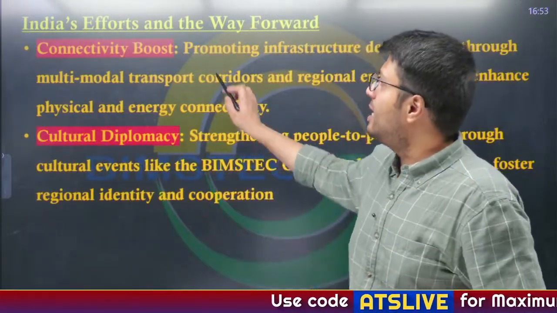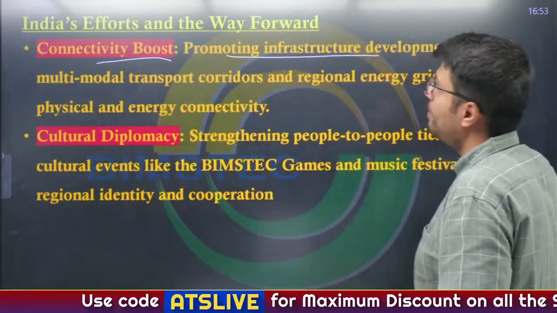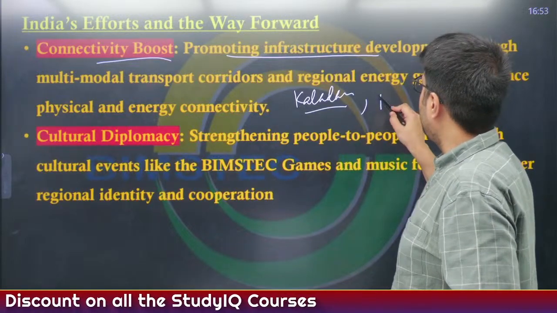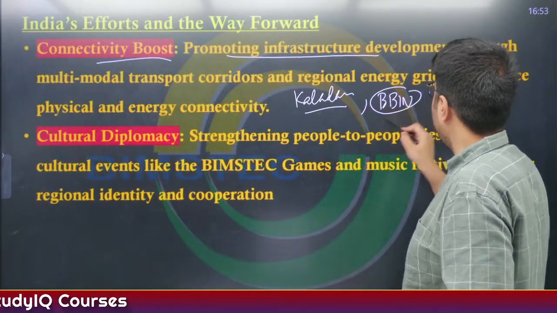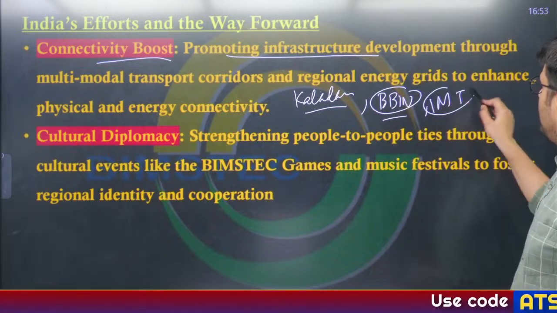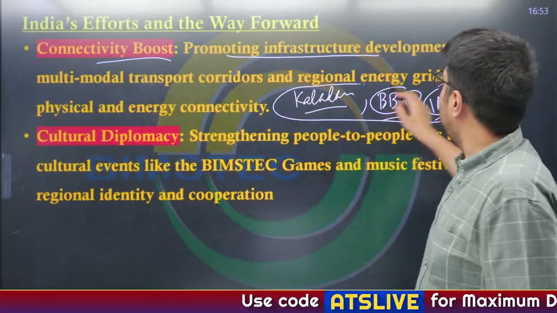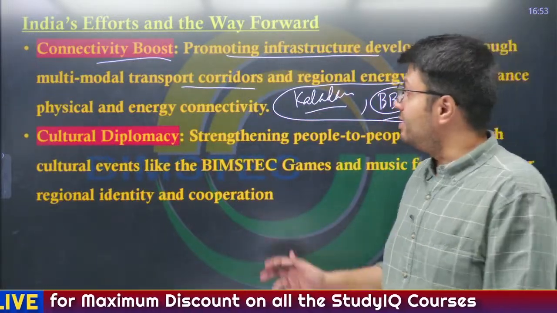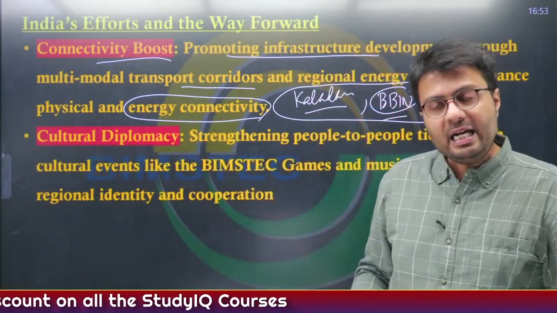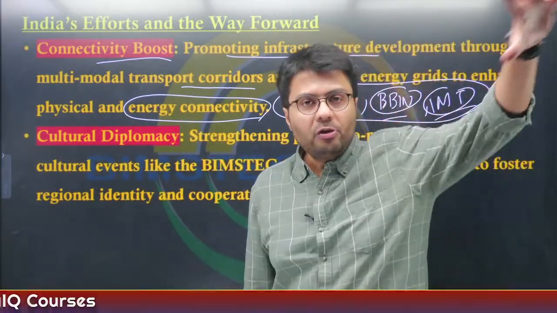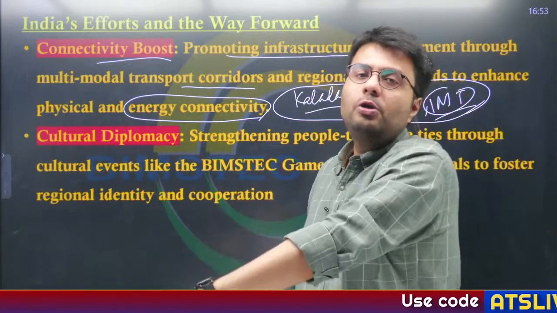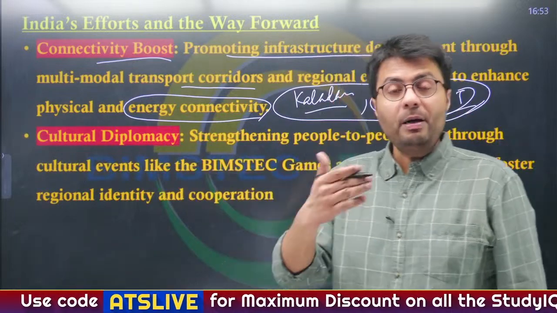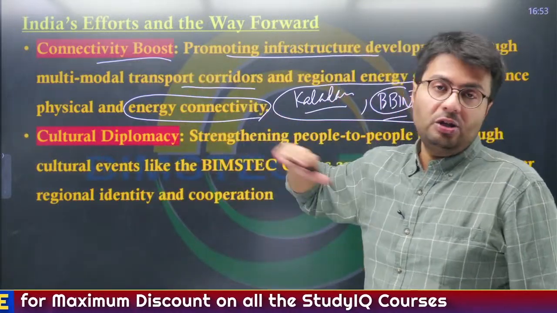Similarly, India is undertaking many connectivity boosts, that is, promoting infrastructure development through multimodal transport corridors. Kaladan multimodal project I have told you. There was also the BBIN initiative, and the transnational highway, the IMT, that is the India, Myanmar and Thailand Trilateral Highway. All of these are initiatives by the Indian government to promote what? Transport and movement of people across the countries. Similarly, India is also promoting energy connectivity. Indian companies are delivering hydropower generated in the northeastern part of our country to countries like Myanmar and Bangladesh. So this is how India is looking to increase infrastructure development and also connectivity in terms of transport and energy with these countries.